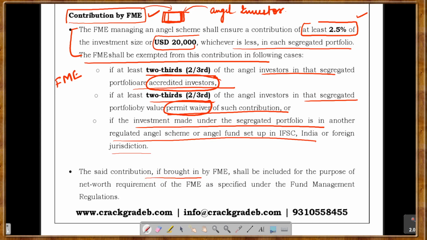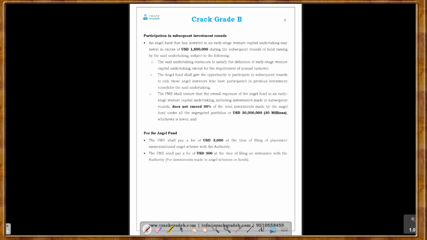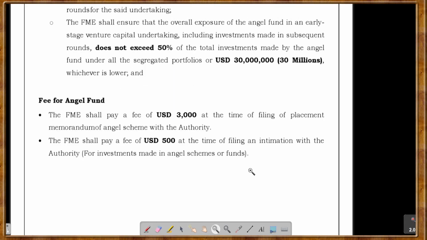The said contribution, if brought in by the FME, shall be included for the purpose of net worth requirements. We have already seen the net worth requirements of the authorized FME, your registered, retail one, non-retail one. We have seen the net worth requirements. So if the fund management entity brings such contribution, it will be taken for your net worth calculations as well.